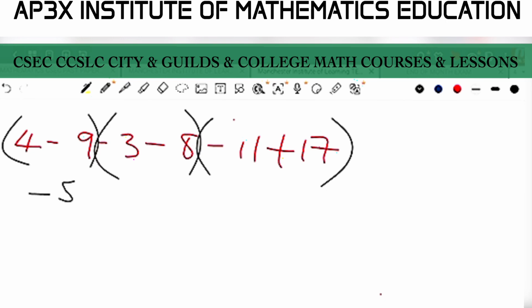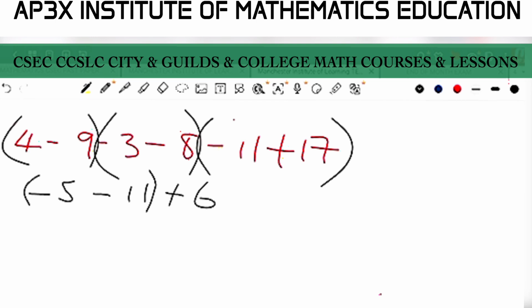In the next bracket here, we owe an amount of 3 and we owe an amount of 8. So together we owe an amount of 11. All right, and then of course we have minus 11 plus 17. That is in fact you owe an amount of 11 and you have an amount of 17. By paying the amount that is owed, then you will see that you have remaining over a balance of 6. Well, you have an amount of 6 left over.